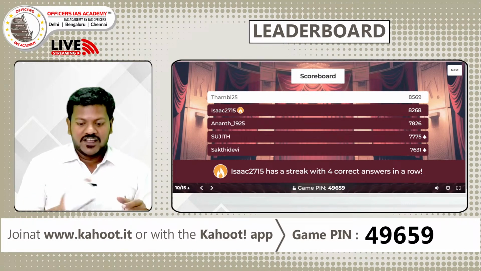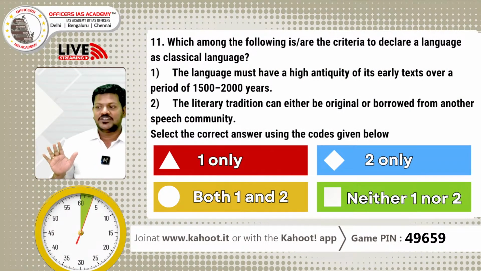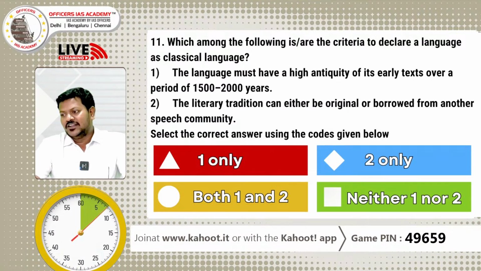We'll move to the next question. Now we are into question number 11. You have 5 more questions to decide the winner. Which among the following are the criteria to declare a language as classical language? You have 60 seconds for this question. What are the criteria for classical language? The language must have a high antiquity of its early text over a period of 1500 to 2000 years. The literary tradition can either be original or borrowed from another speech community.